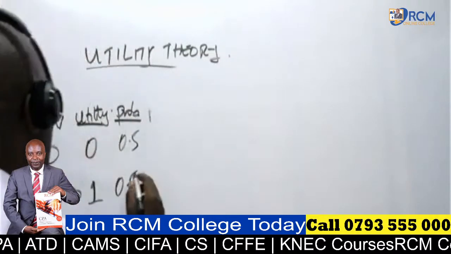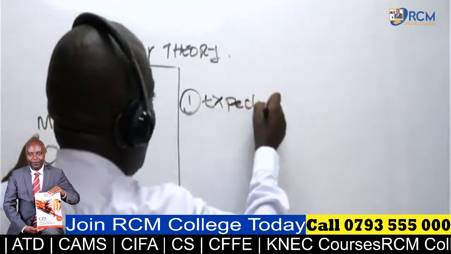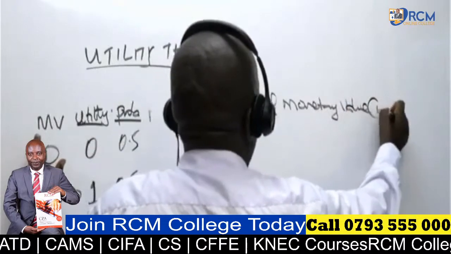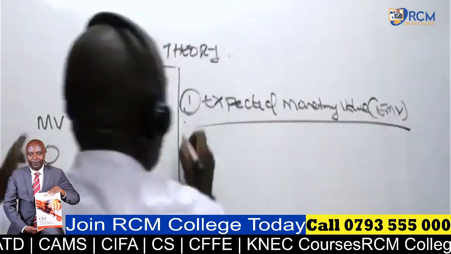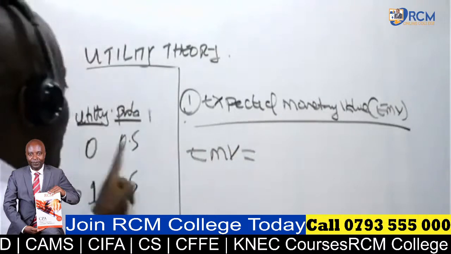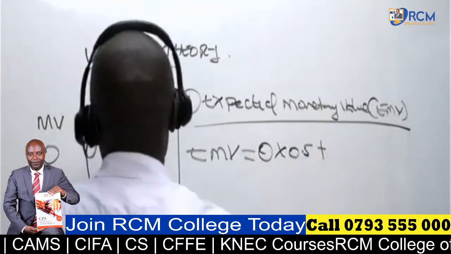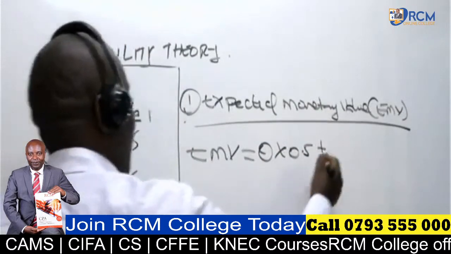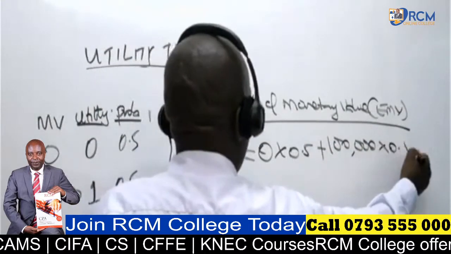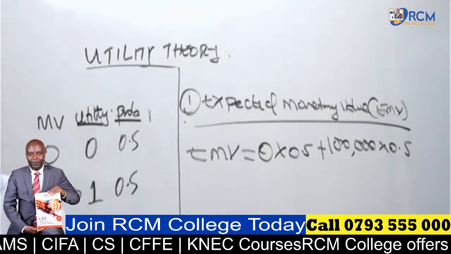Sasa kuja, si hapa kuna monetary value. Sasa kuja hapa number 1, give me the expected monetary value, EMV. So how do I get this expected monetary value? I will take the monetary values given times the probabilities. So I will take 0 times 0.5 plus the next monetary value, 100,000 times 0.5.